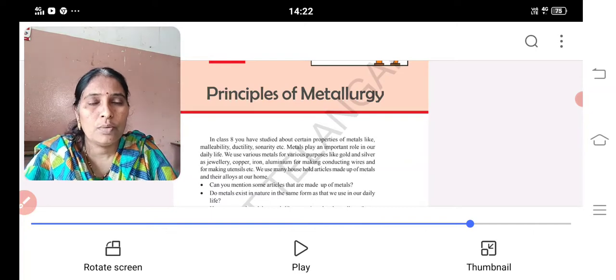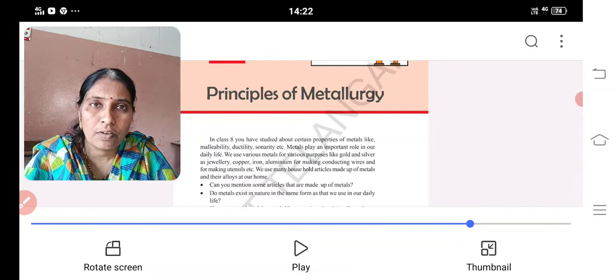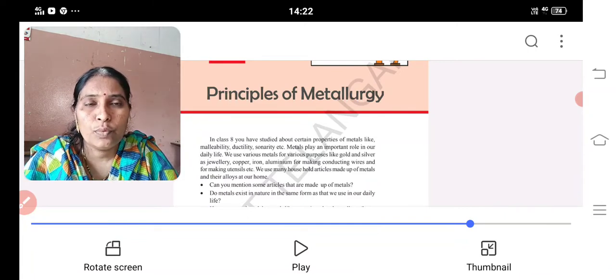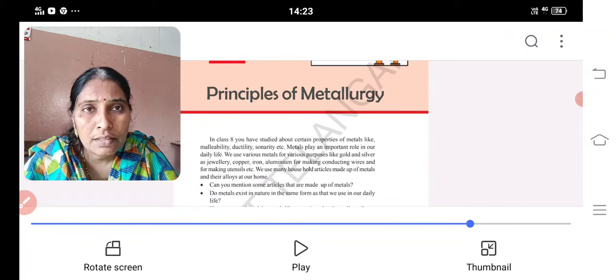On the screen, you are able to see the 11th lesson, Principles of Metallurgy. Long back I taught you, we finished this lesson. But why am I revising this lesson? Revising means daily I will make you read a few answers at home. Those who are coming to school, I am making them read the answers in class. Those who are sitting at home, please watch the videos and learn these answers.